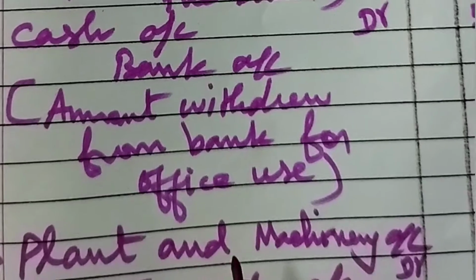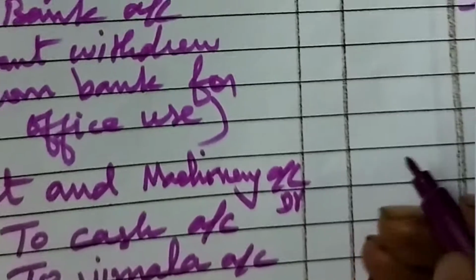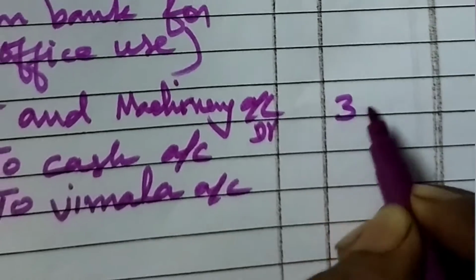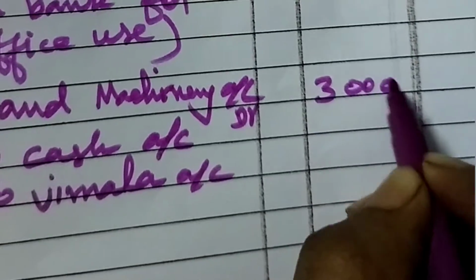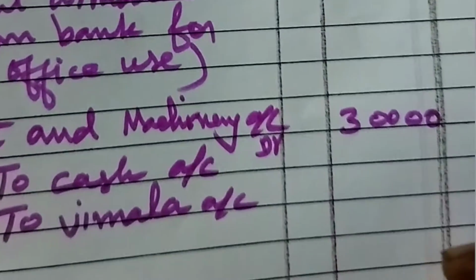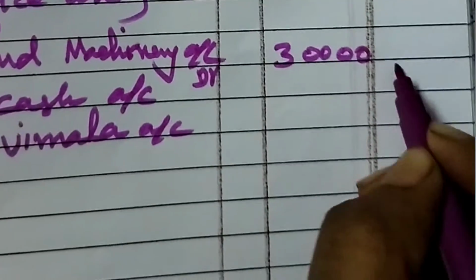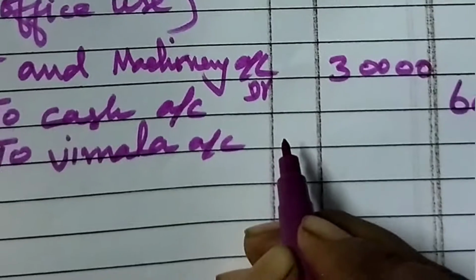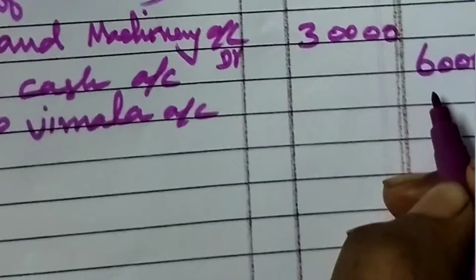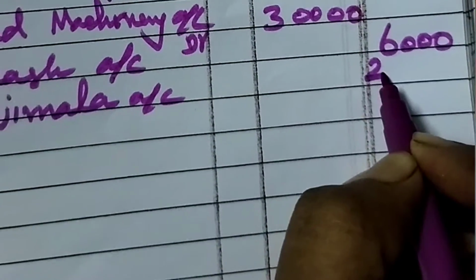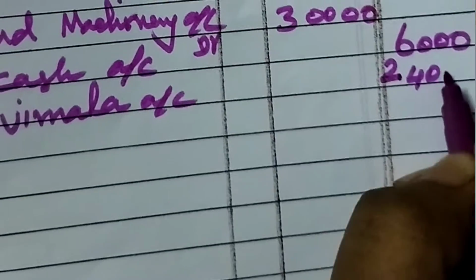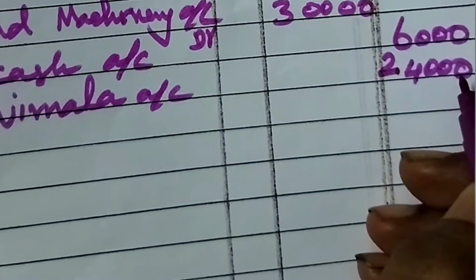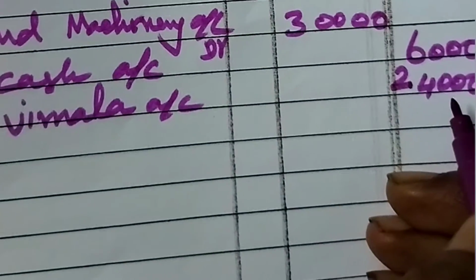That's all. So what's the value? Plant and machinery value 30,000. Then we paid only 6,000. Remaining amount we have to pay in future. So 24,000 under Vimala. So see here 30,000 debit side, 30,000 credit side. Always debit should be equal to credit. So this entry is correct.